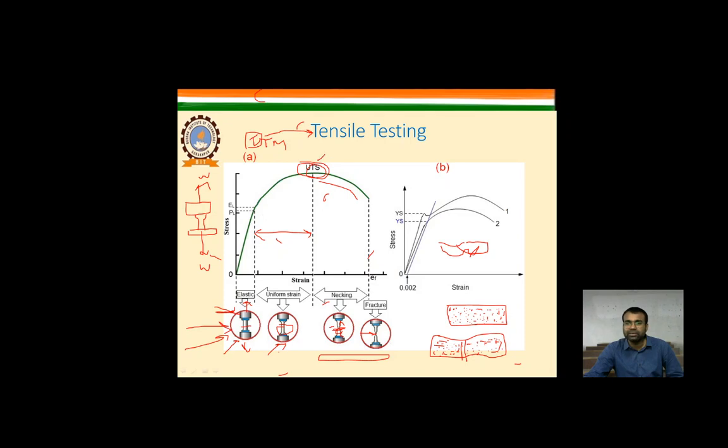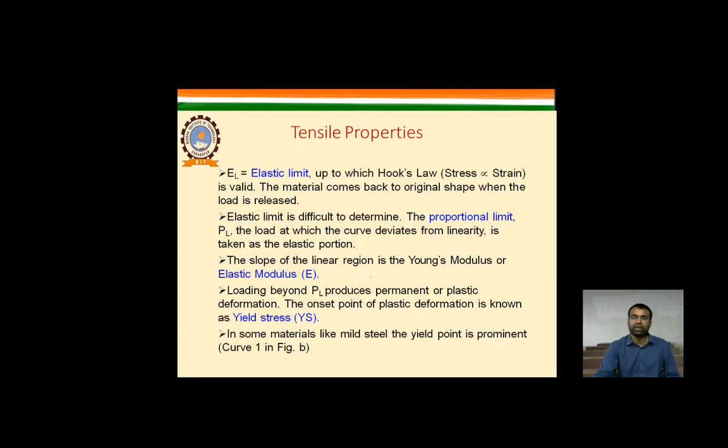After the UTS, it can take place anywhere, because it is a very fast process. The necking is a very fast process, but it is shown graphically to understand this thing. So that is how this particular section B is also.